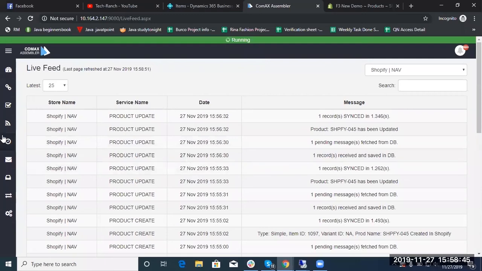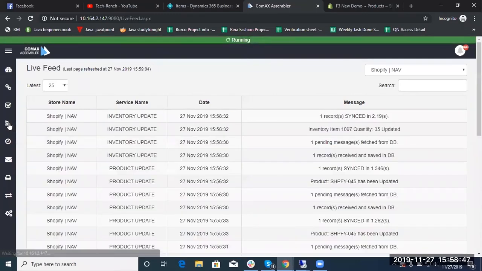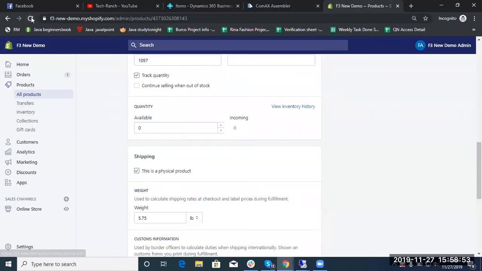Let me show you the live feed page of the connector for the sync confirmation message. Here is the confirmation. The inventory is synced. Let me review it on the e-commerce side as well. Here you can see the inventory has been updated by the connector.